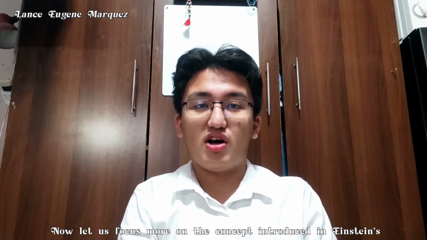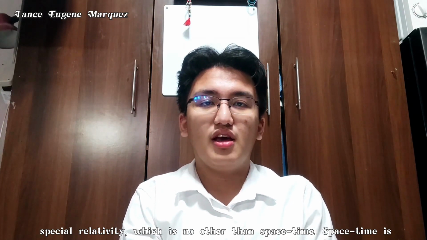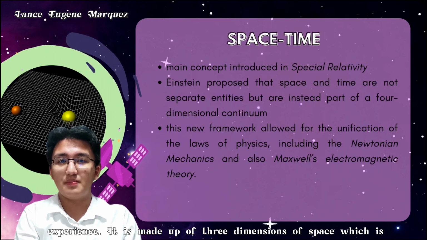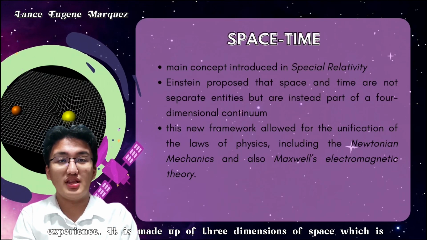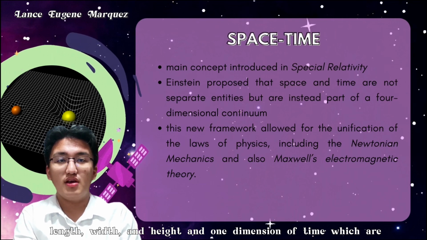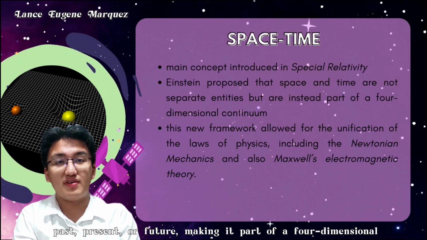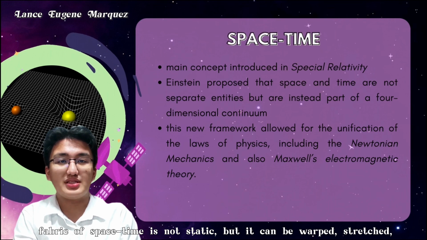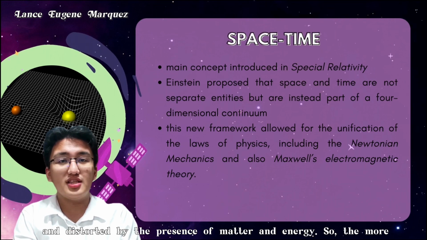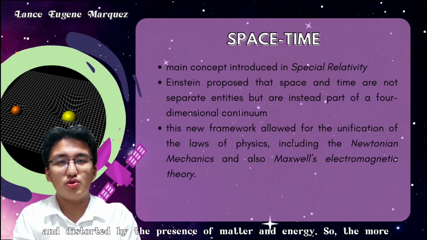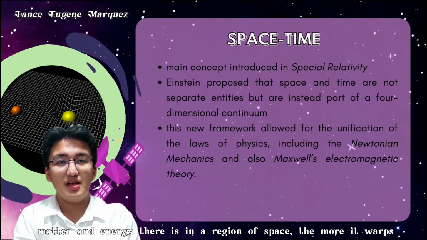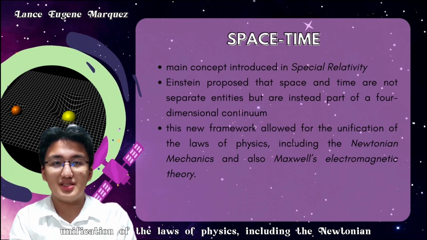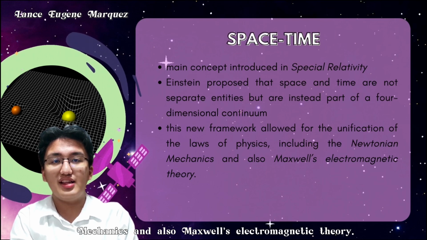Now, let us focus more on the concept introduced in Einstein's special relativity, which is no other than space-time. Space-time is the fabric of the universe that contains everything we see and experience. It is made up of three dimensions of space, which are length, width, and height, and one dimension of time, which is past, present, or future, making it a four-dimensional continuum. Now, according to Einstein's theory of relativity, the fabric of space-time is not static, but it can be warped, stretched, and distorted by the presence of matter and energy. So the more matter and energy there is in a region of space, the more it warps the space-time around it.